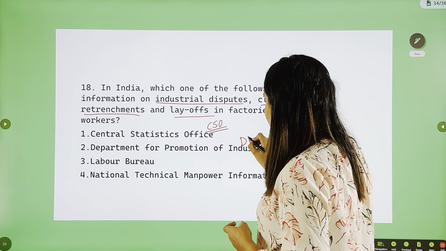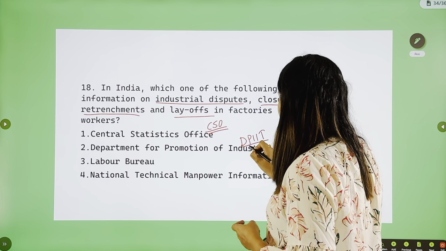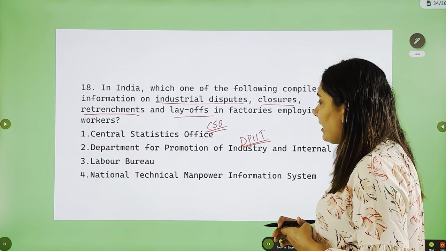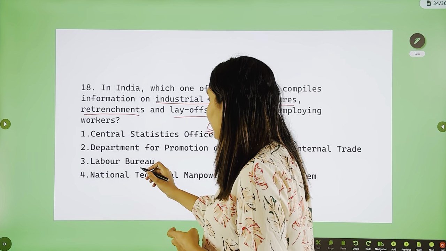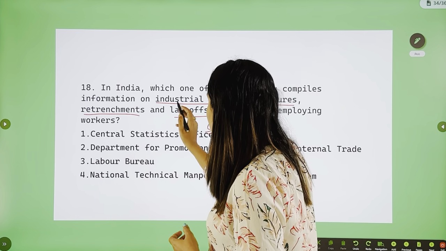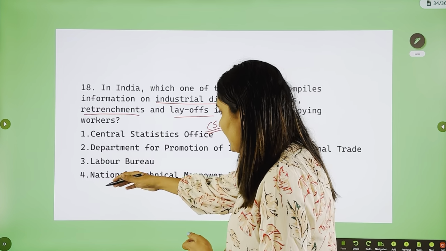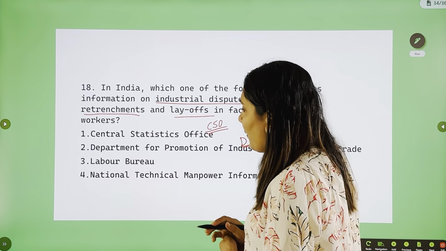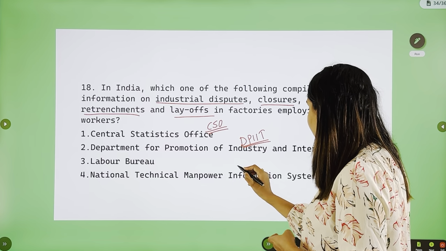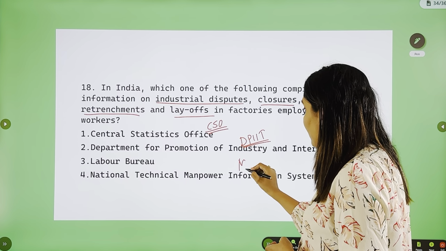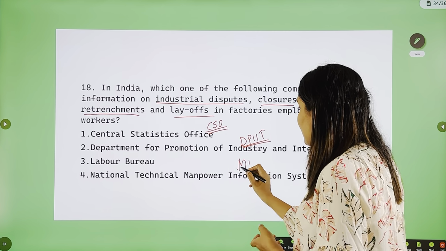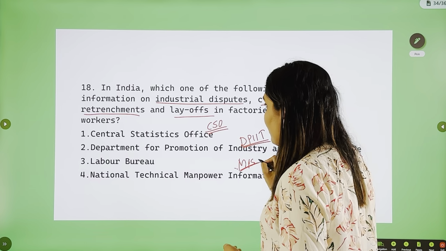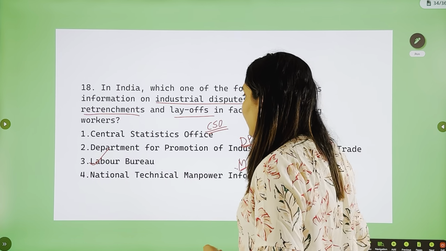DPIIT is responsible for promotion of internal trade and industry. Labour Bureau should be related to industrial disputes, obviously. Let's see the last option, National Technical Manpower Information System. This is an information system, so that should not be responsible. So the answer is 3, Labour Bureau.